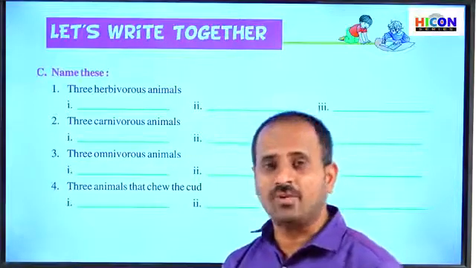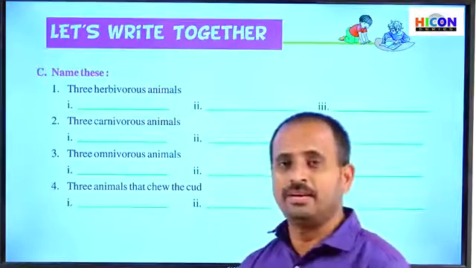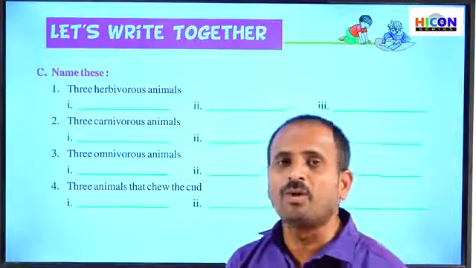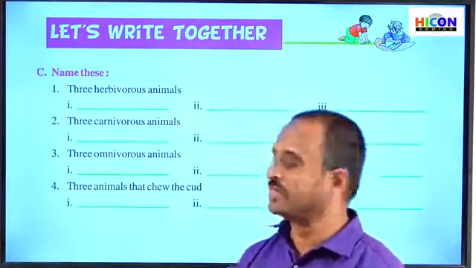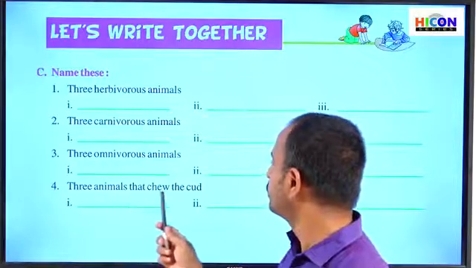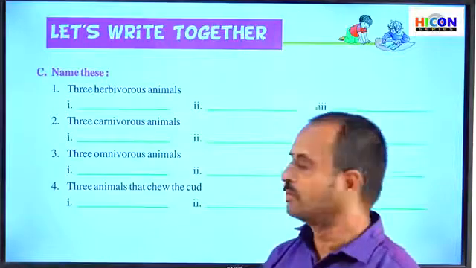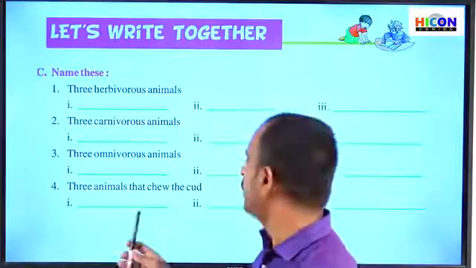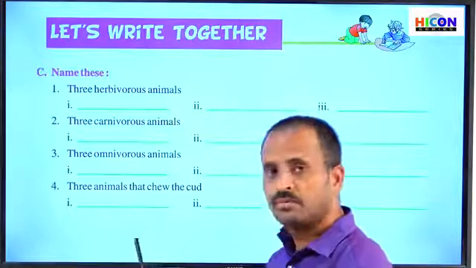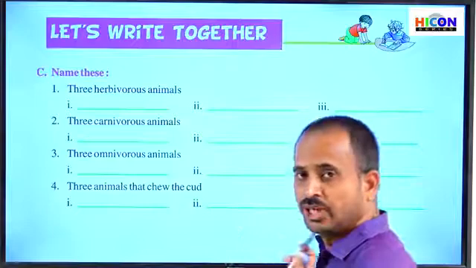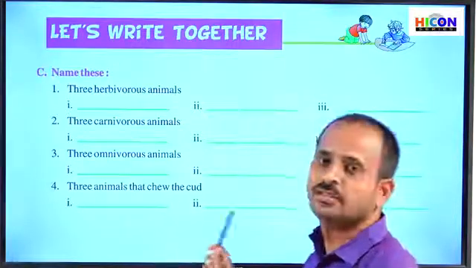animals can swallow their food quickly, and when they are at rest, they can bring back their food into their mouth and chew the food very neatly. So this is called the animals that chew the cud. So that process is called rumination. So can you give examples for the animals that chew the cud? Generally, the examples are cow, buffalo, sheep, etc. So you can write these three animals in these three blanks.